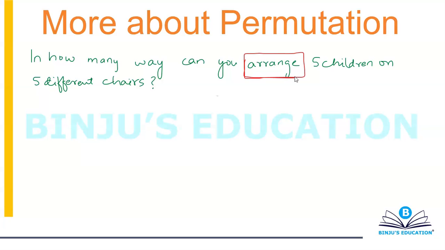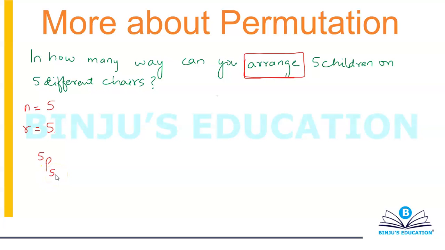So how many chairs do I have? I have 5 different chairs. How many children do I have? I have 5 children. So I can say that n here will represent the number of chairs, which is 5, and r here would represent the number of children, that is also equal to 5. So the number of ways in which I can arrange 5 children on 5 different chairs would simply be equal to 5P5.